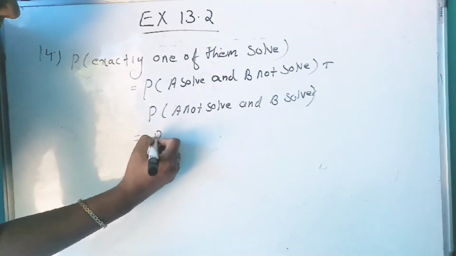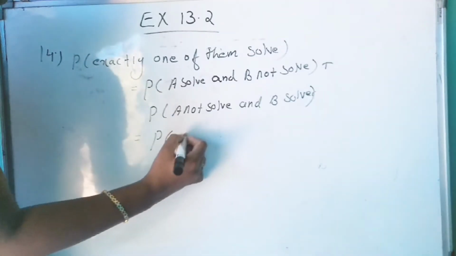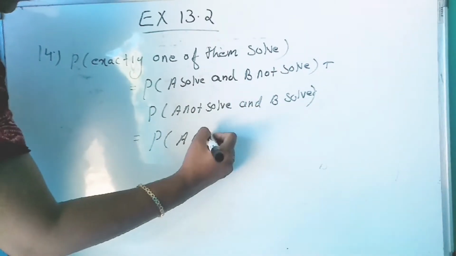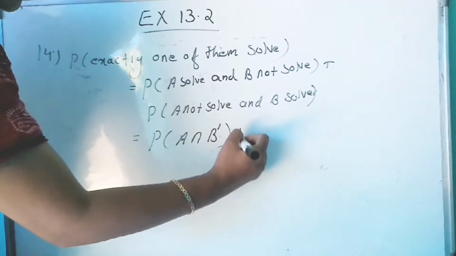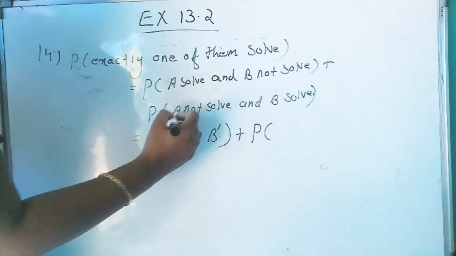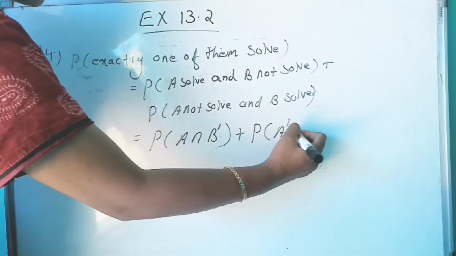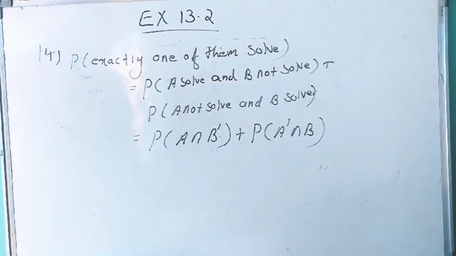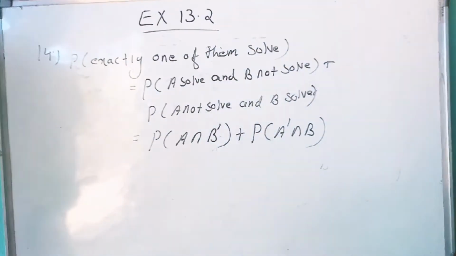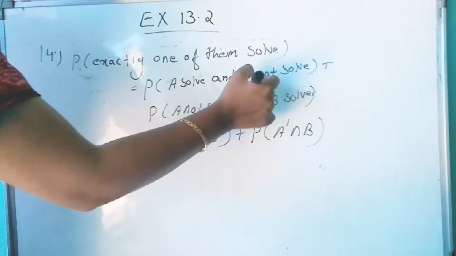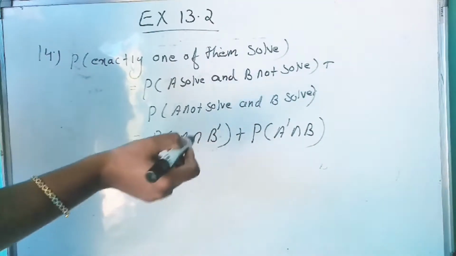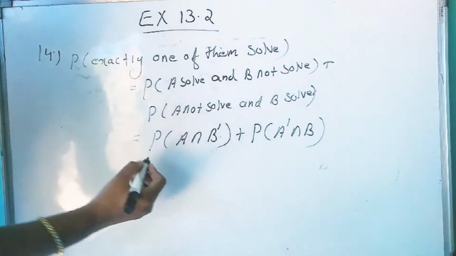This is P of A solves and not B, that is B complement, plus P of A not solve, that is A complement, intersection B. So P of A intersection B complement plus P of A complement intersection B. Here we have not with B, that is B complement, and here it is A not solve, that is A complement.